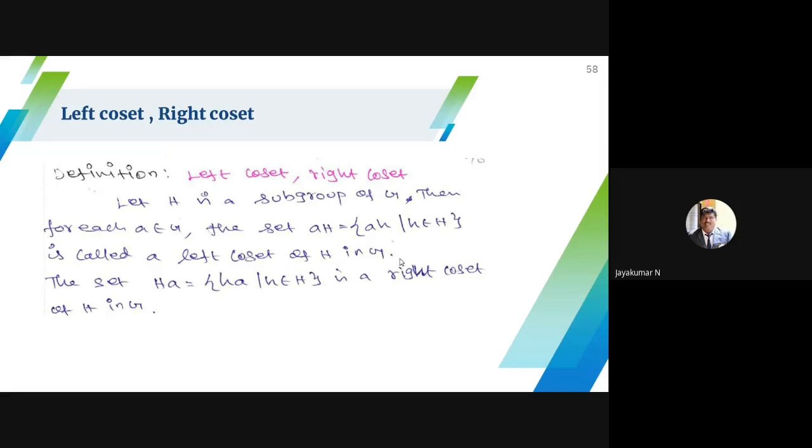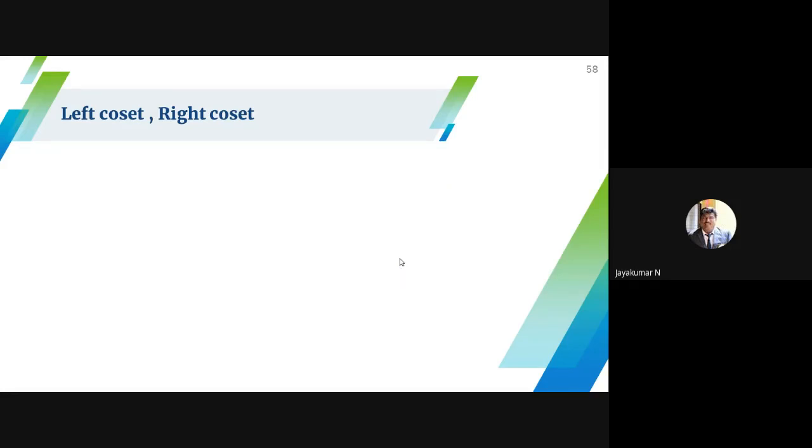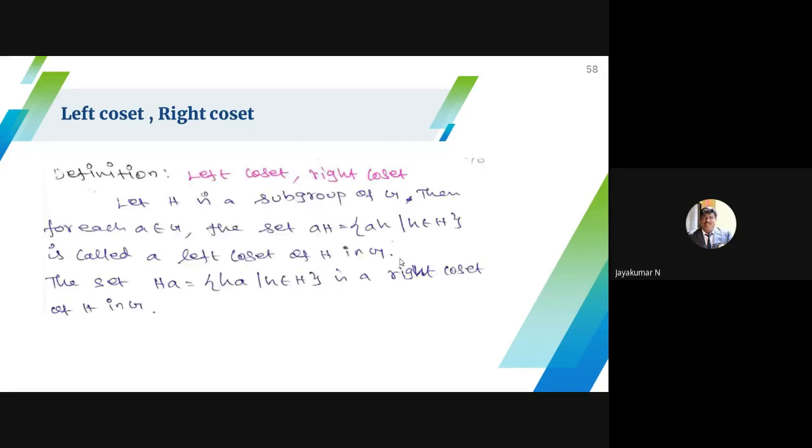For aH, fix a, then substitute the elements of H one by one, apply the binary operation, and list out the results. The left quotient is aH, where a is fixed and h varies over all h in capital H.